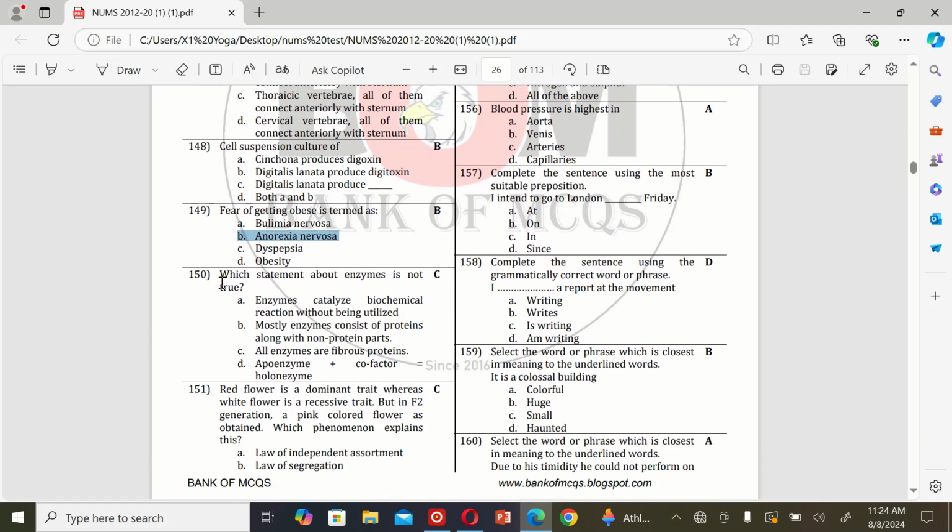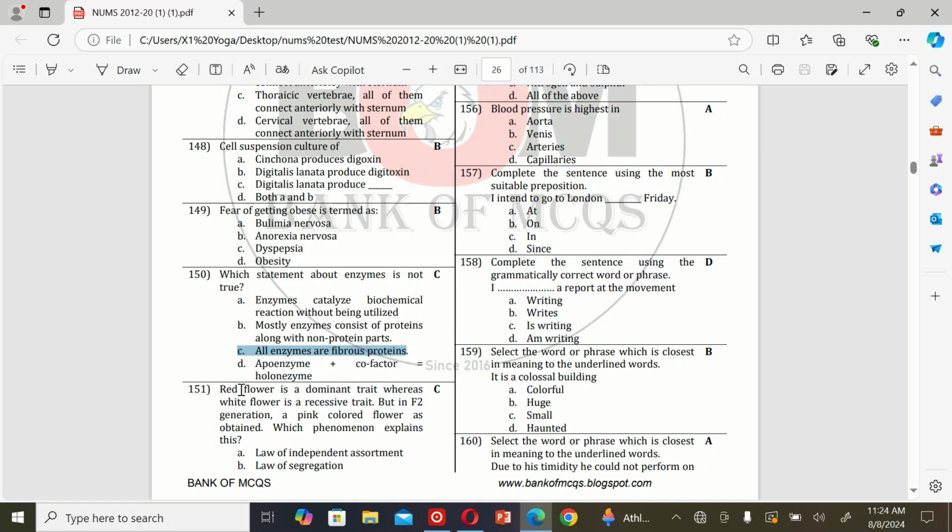The next MCQ is: which statement about enzymes is not true? A. Enzymes catalyze biochemical reactions without being utilized, B. Mostly enzymes consist of protein along with non-protein parts, C. All enzymes are fibrous proteins, and D. Apoenzyme plus coenzyme equals holoenzyme. So the correct option is C.